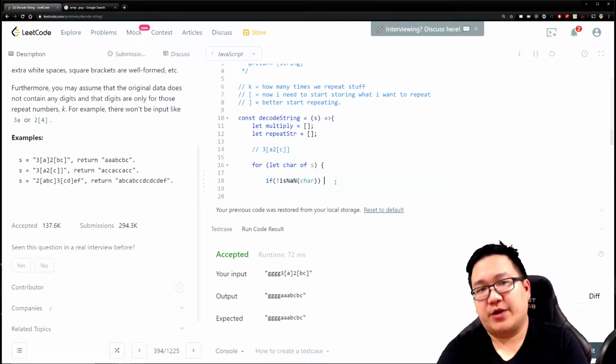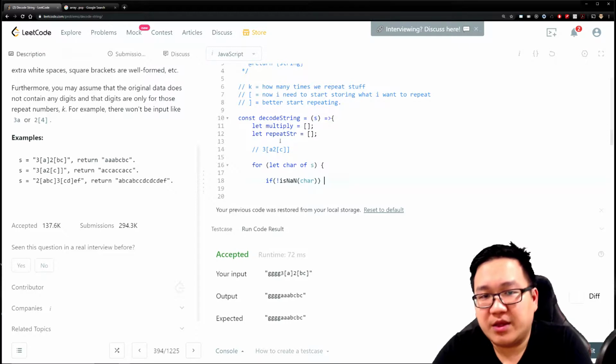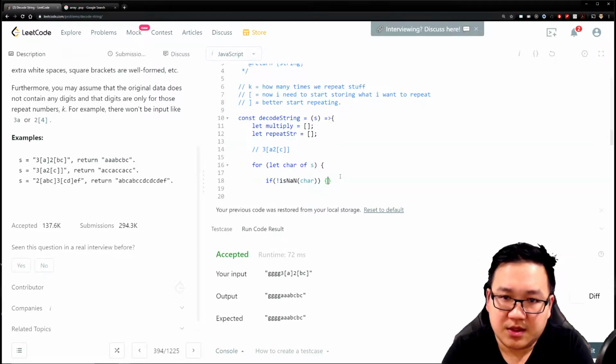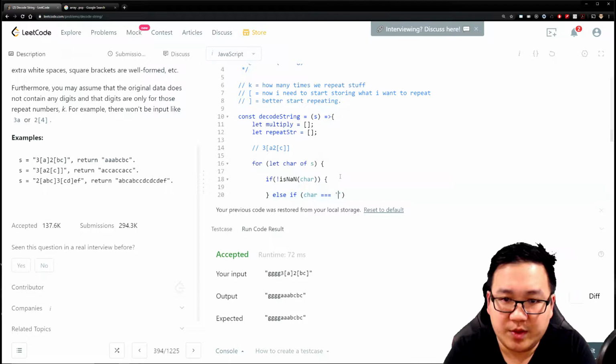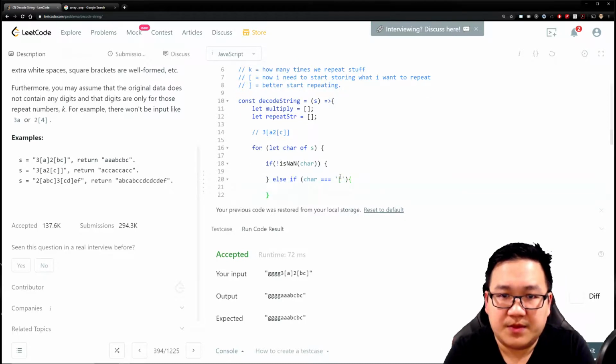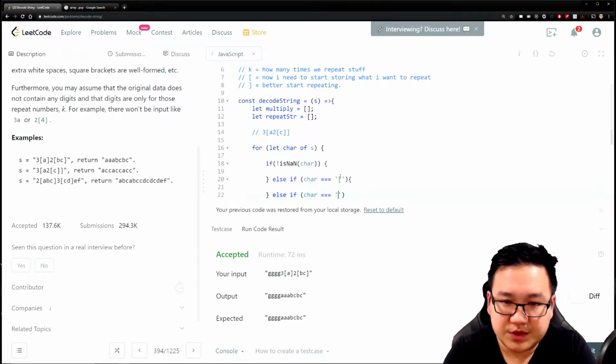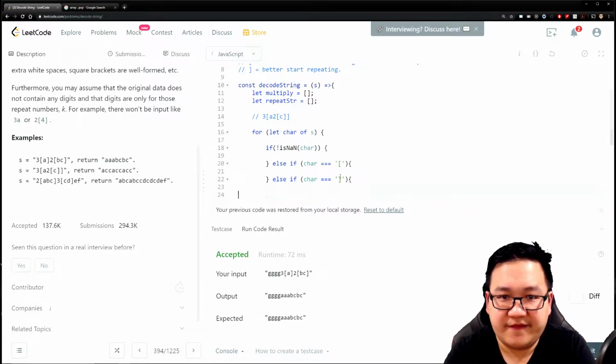So what am I going to do? If I'm looking at this first character, cool, it's going to do something. Maybe my next condition will be: else if my character equals this open bracket, I'm going to do something again. Else if my character is equal to this close bracket, I'm going to do more stuff.